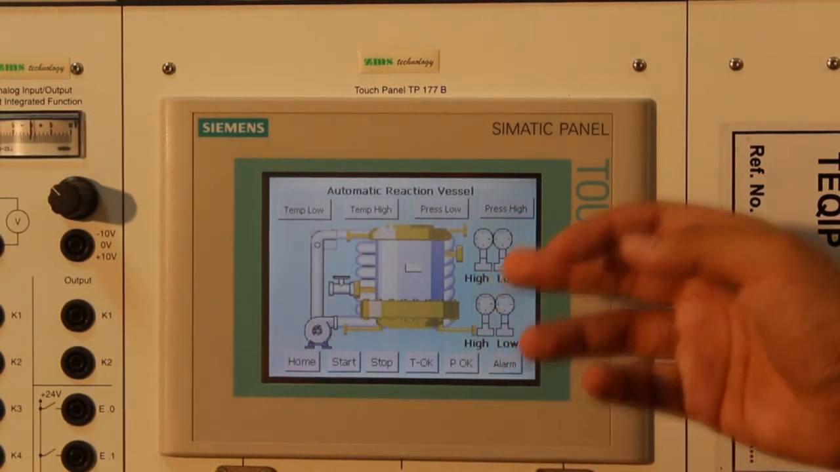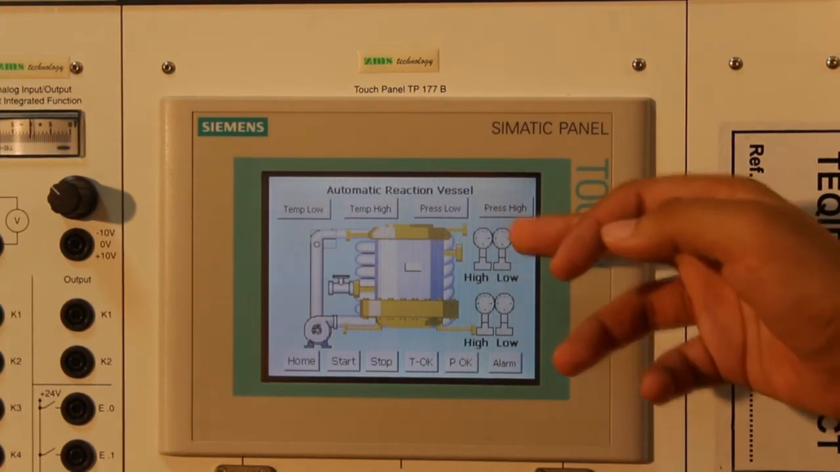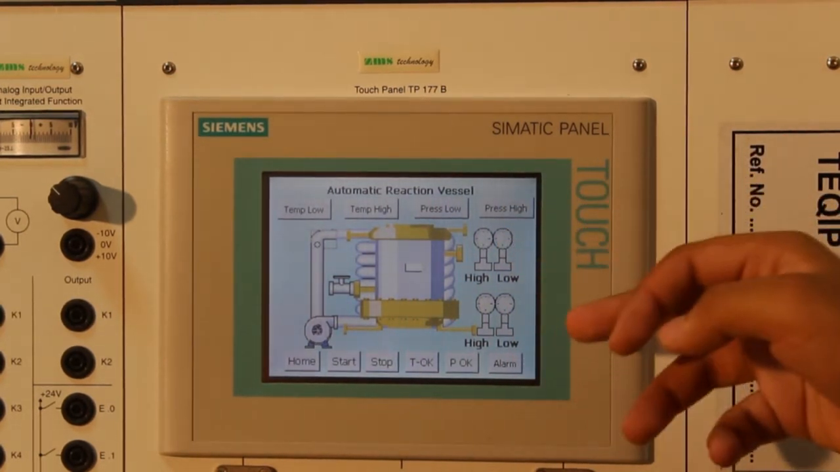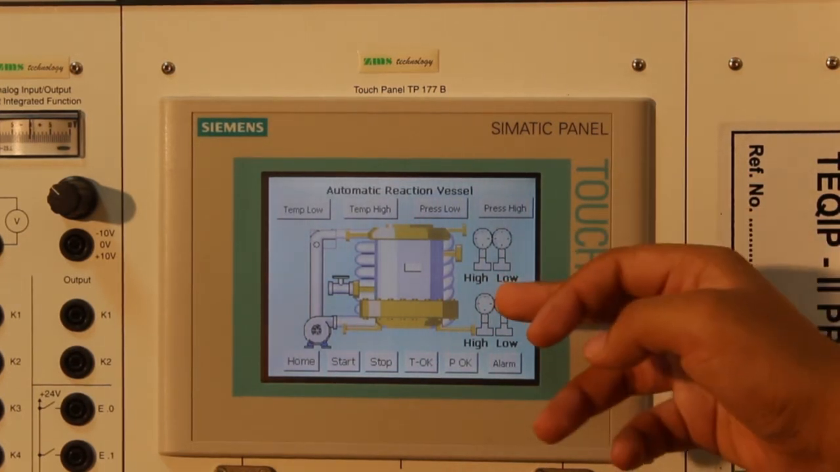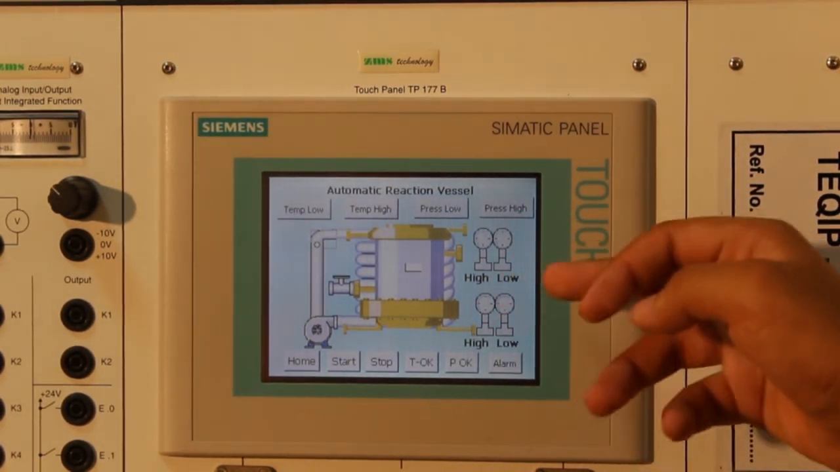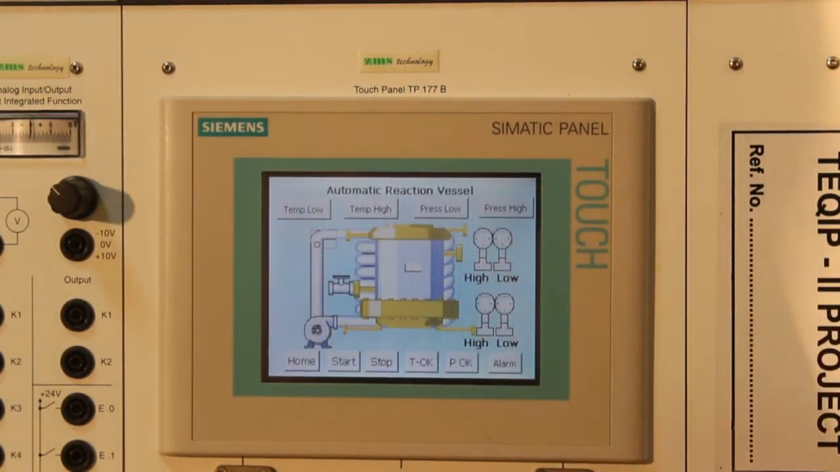Here is the reaction vessel, the circulating tubes, and these give the temperature and pressure data. If the temperature is high, this one will go red, and if it's low, this one will show green. Similarly, if the pressure is high, this one will show red, and if it's low, this one will show green. This screen is meticulously designed so that the operator knows what is going on in the plant. Actually, in hardware realization, the temperature and pressure data will come from the sensors. But for simulation purpose, I have made these buttons which will simulate the respective conditions: the temperature low, temperature high, pressure low and pressure high.